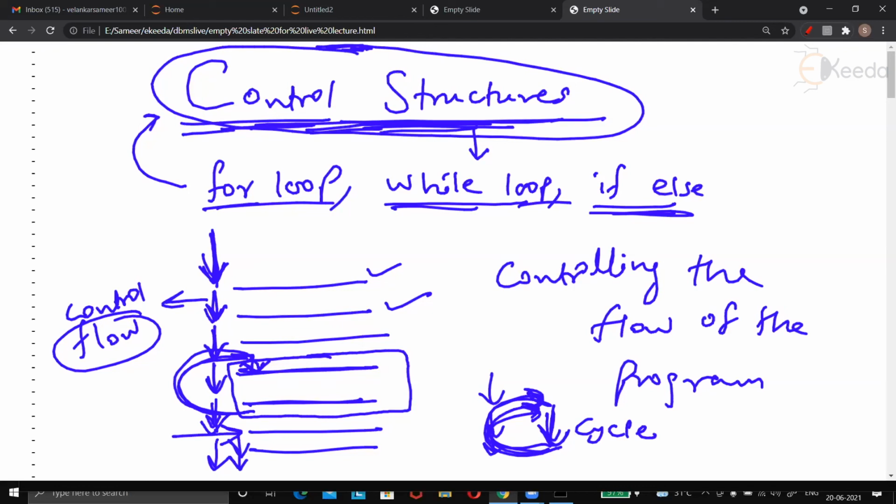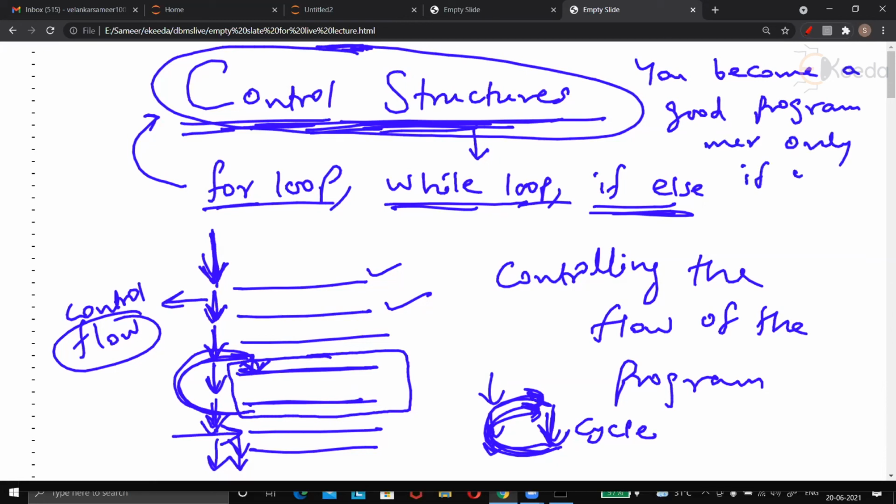And I still remember that you become a good programmer only if you know how to control the flow. I mean, the control, you can say remote control, should be in your hands. You should be able to send the control to any line at any point of time and bring it back.